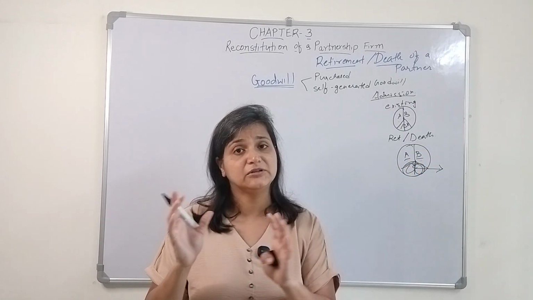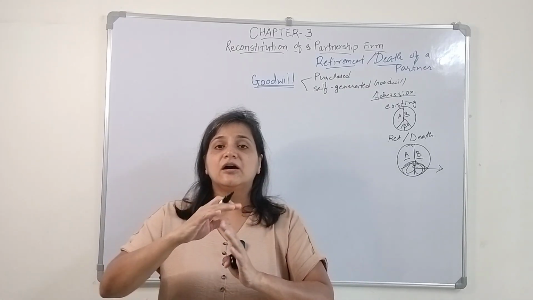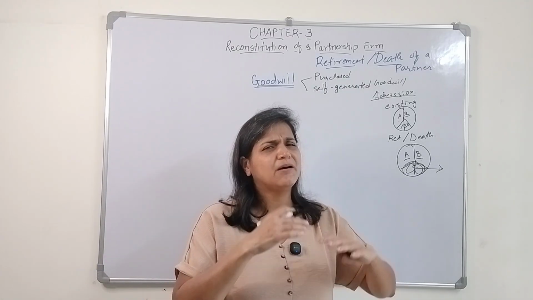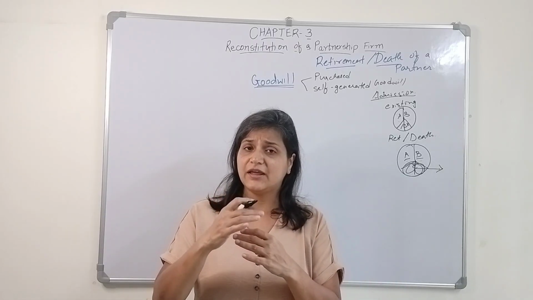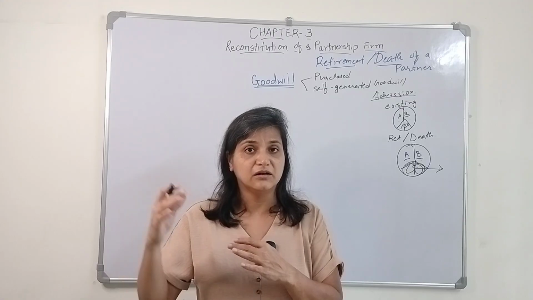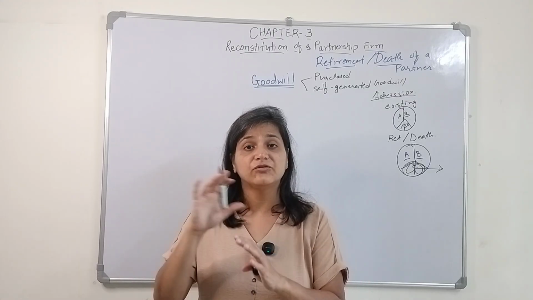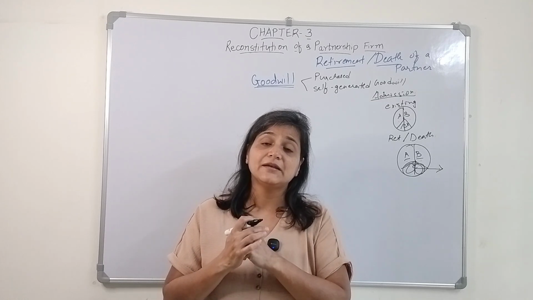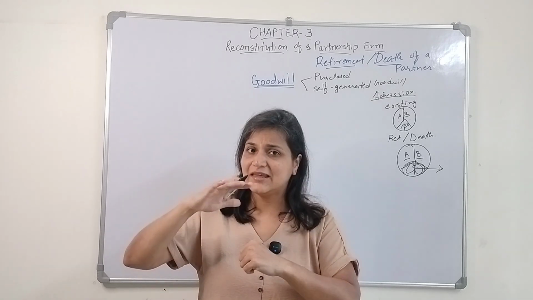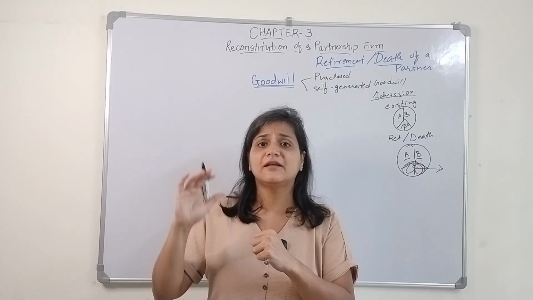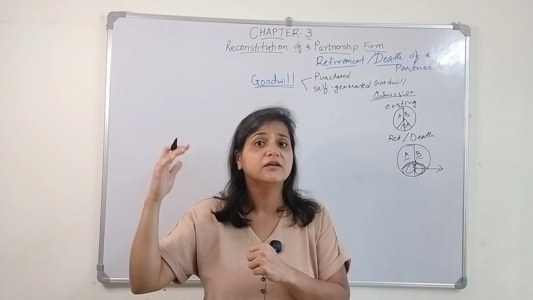Now we talked about the methods of goodwill. The average profit method is one wherein they calculate the profit of the past 5 years. We took examples of the past 5 years, how much profit the firm earned every year, and based on that they take out the average profit of the 5 years. They expect that they will receive the same amount, or the same kind of profit, for the next 2 years or 3 years or 5 years.